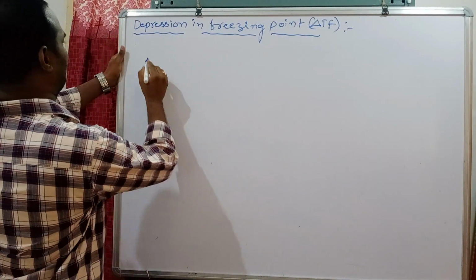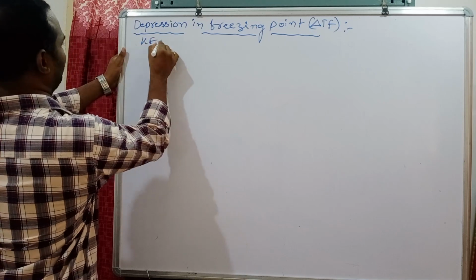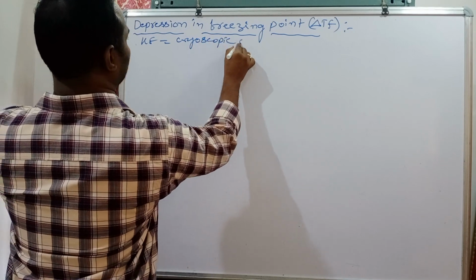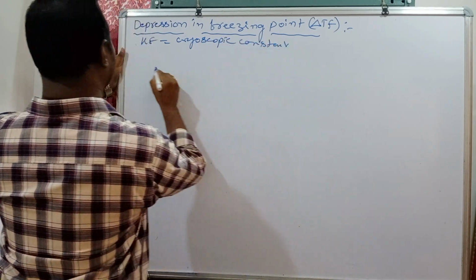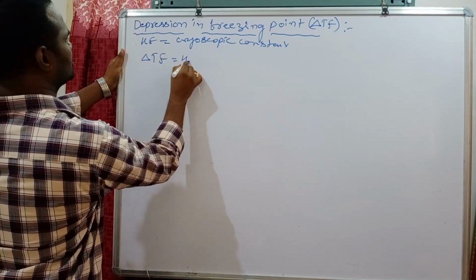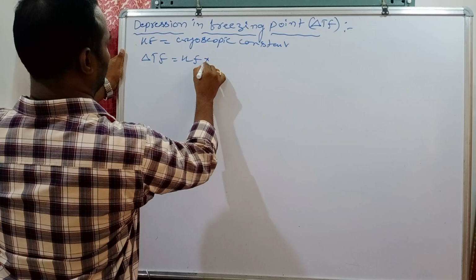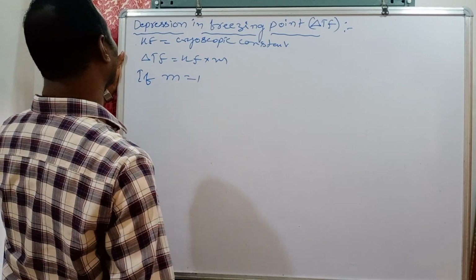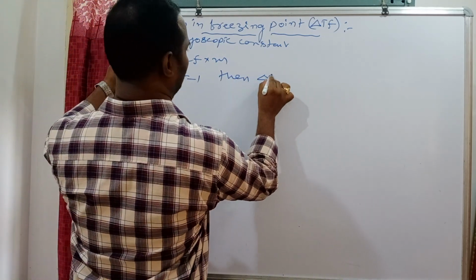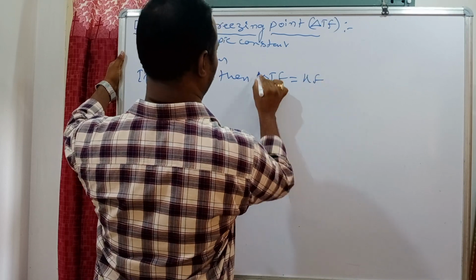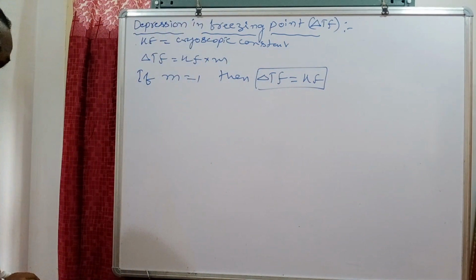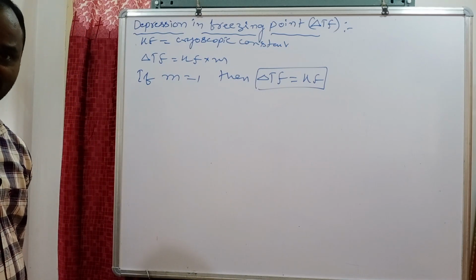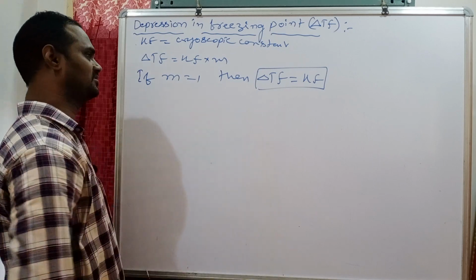Now, the definition for Kf, the cryoscopic constant. Kf is nothing but a constant. The formula you have to see: delta Tf is equal to Kf into m. If molality is equal to 1, then delta Tf is equal to Kf. Molality 1 means 1 mole of solute present in 1 kg solvent. So how do we define this, delta Tf is Kf.